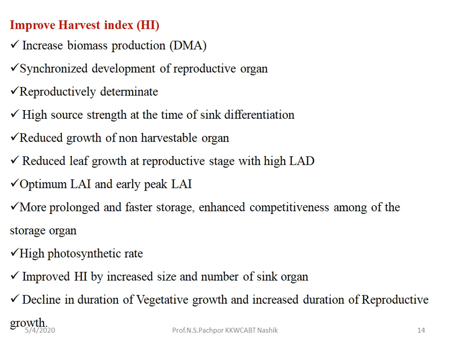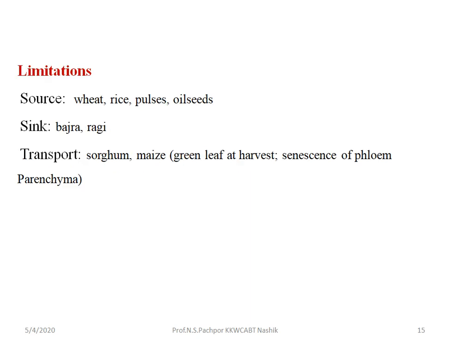Okay, so all this is about the source and sink relationship. Then what are the limitations to improving this source and sink relationship? For the source, there are limitations in crops like wheat, rice, pulses, and oil seeds. Why are there limitations? Because in wheat and rice, the source size cannot be increased beyond a particular level. There is a minimum number of leaves, but the sink size is more. So there is a source limitation in wheat and rice.